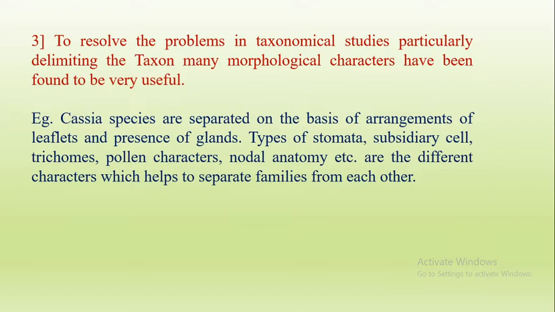For example, Cassia species are separated on the basis of the arrangement of the leaflets, the presence of different types of glands in the different species, the types of stomata that are present, and the types of subsidiary cells. Subsidiary cells means the cells surrounding the stomata. Trichomes means hair-like outgrowths. Colon character. Then nodal anatomy. Nodal anatomy means the node and internode, we know that. So when we take sections, that is the internal structure of the node, that is the nodal anatomy. These are the different characters which help to separate the families from each other.